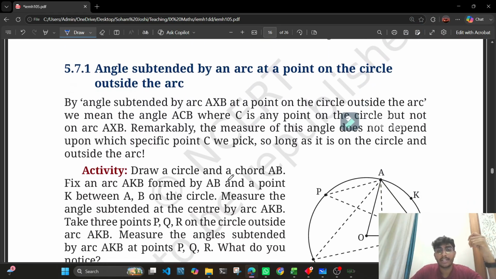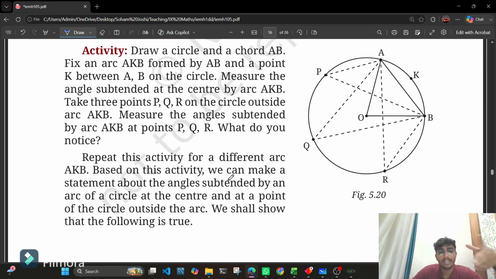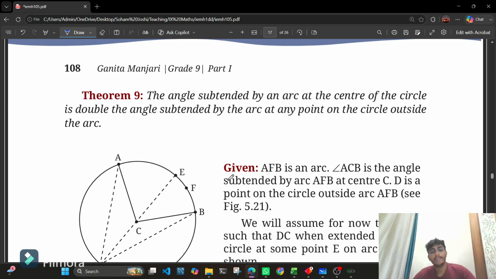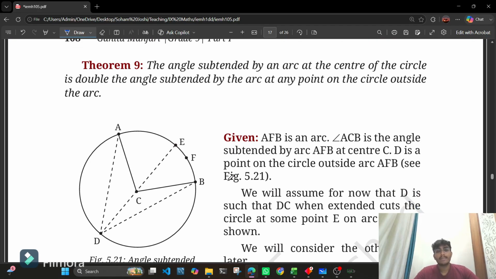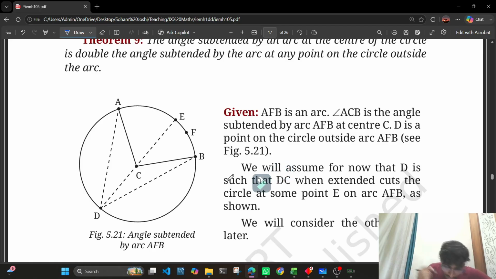Angle subtended by an arc at a point on the circle outside the arc. Okay. We have theorem 9, that is the angle subtended by an arc at the center of a circle is double the angle subtended by the arc at any point on the circle outside the arc. Okay. So basically, let's say this is our angle theta, and let's say this is our angle phi.